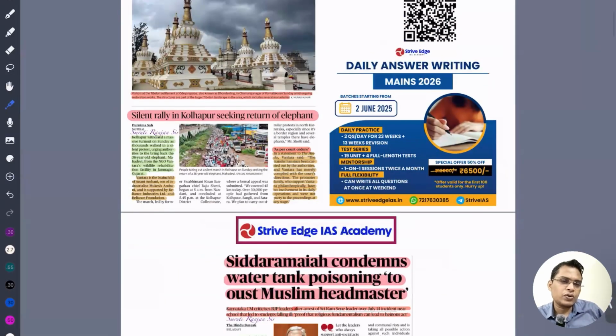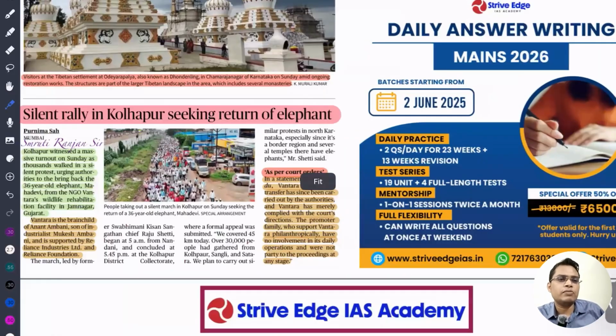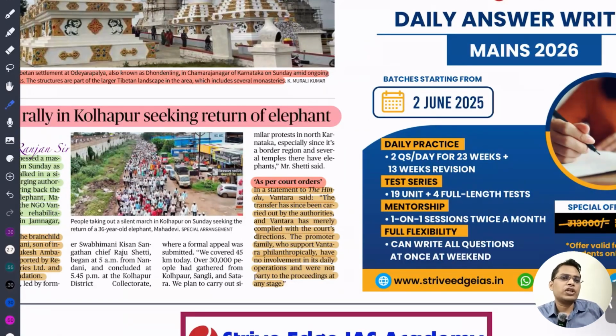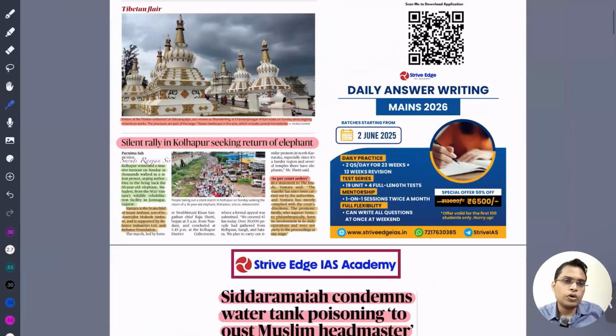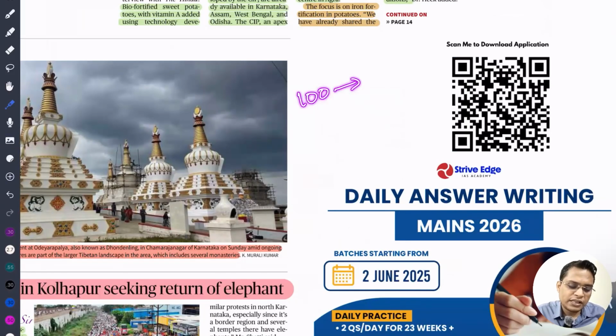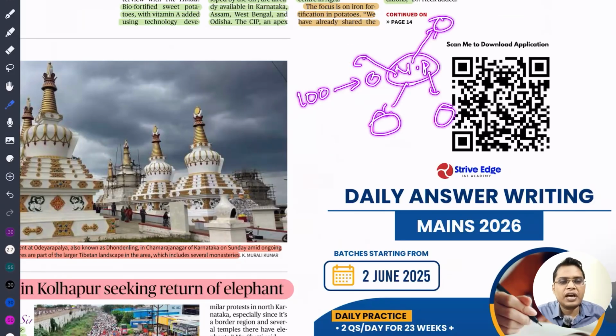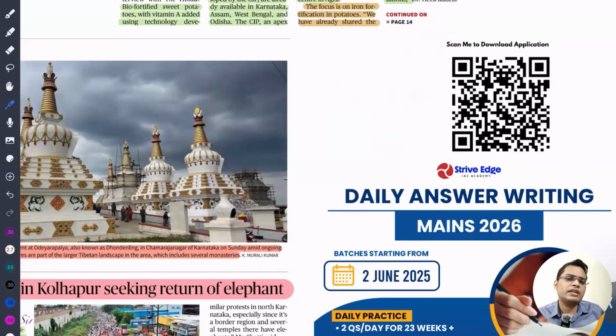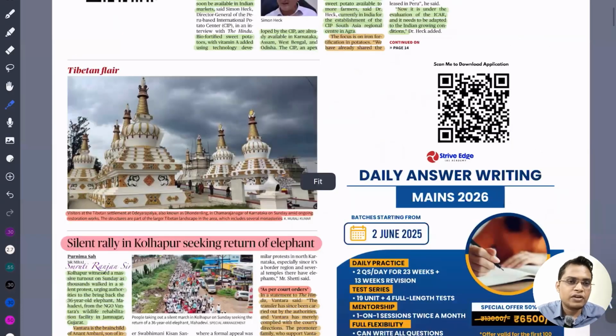So how is it important? Whenever you are talking about how corporates are involved in wildlife conservation, you can talk about the Vantara initiative. You can say corporates can provide donations for the promotion of a wildlife national park. We can also promote the protection of the environment. Let's say we have 100 corporates; we can ask them to fund each and every national park, and we can even name the national park according to the corporate. If they are providing a good amount of funding, then I don't think renaming the national park on that name is a problem. It's a good initiative, and we can get a good amount of funds